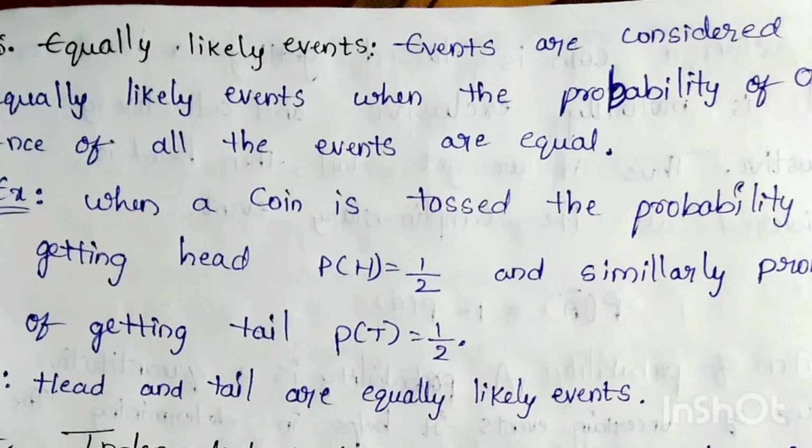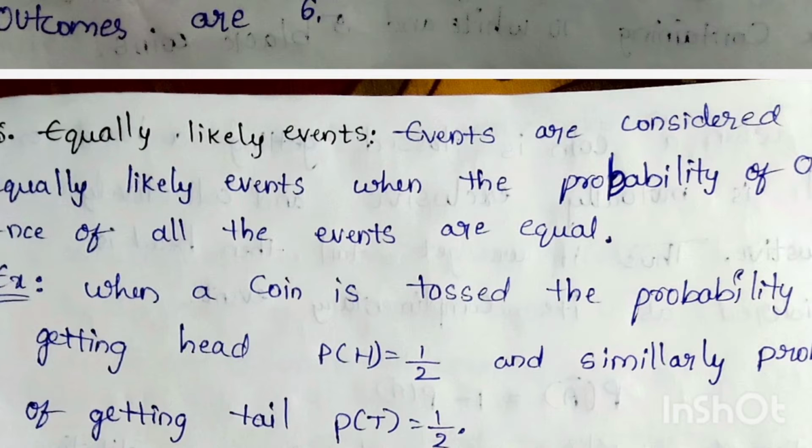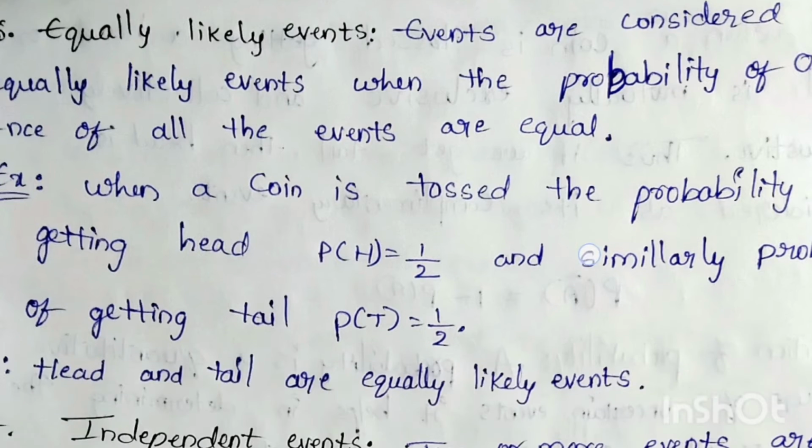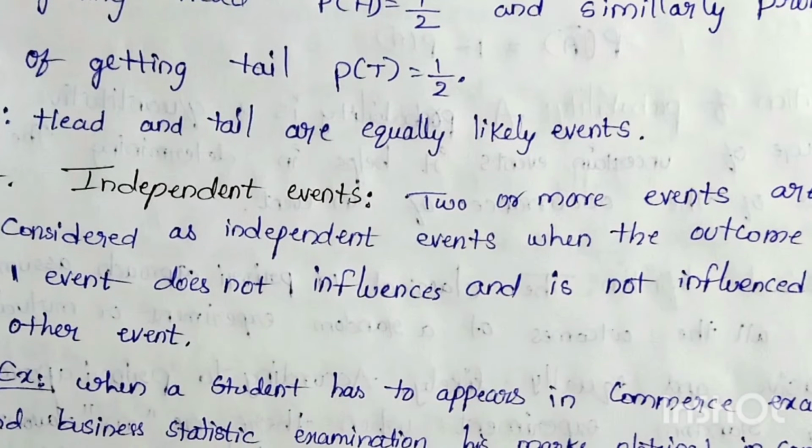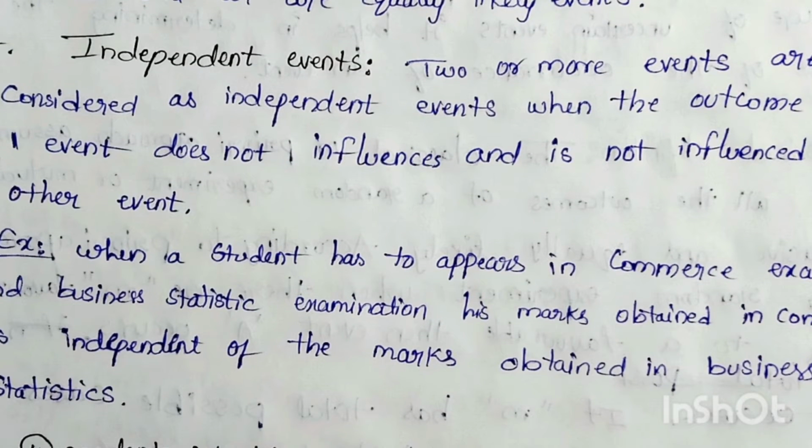Okay, next, equally likely events. Events are said to be equally likely when the probability of occurrence of all the events is equal. Suppose you toss a coin, then the probability of getting head is 1 by 2 and the probability of getting tail is also 1 by 2.